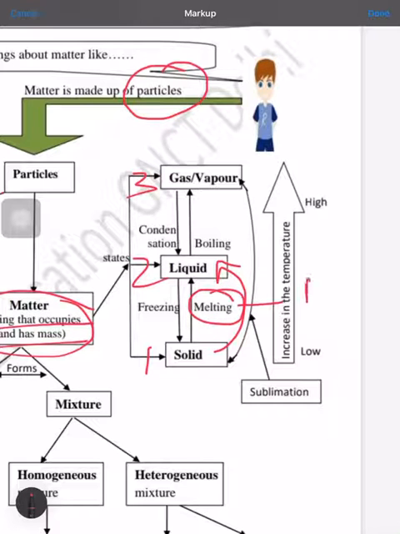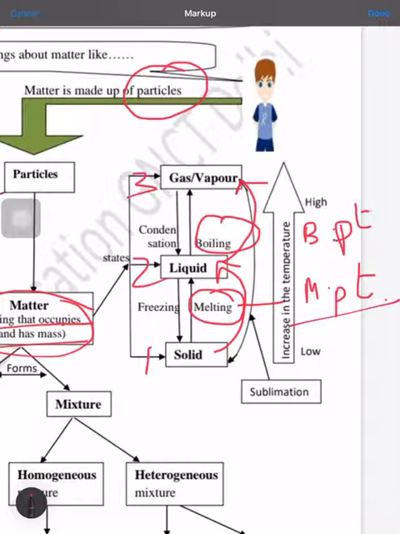You have read about the melting point also, the point at which solid changes into liquid. Now again, if we want to convert liquid to gases, the process is known as boiling. That means boiling point, that energy which we are providing to the liquid through which it is converted into the gaseous or vapor state. If we want to reverse this process, that means gaseous to liquid, the process is known as condensation.